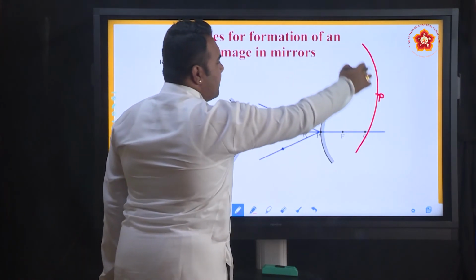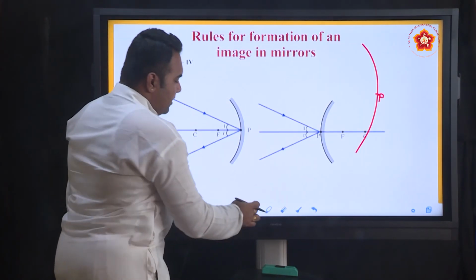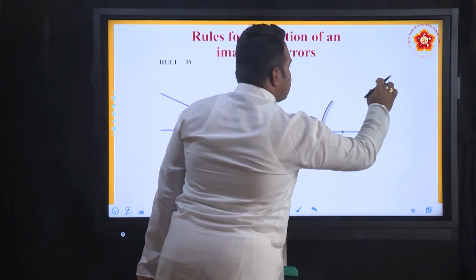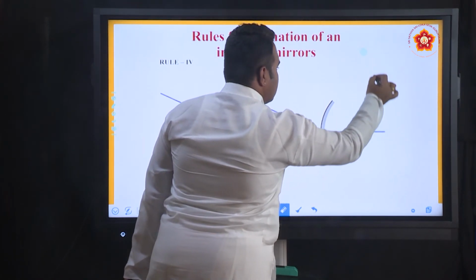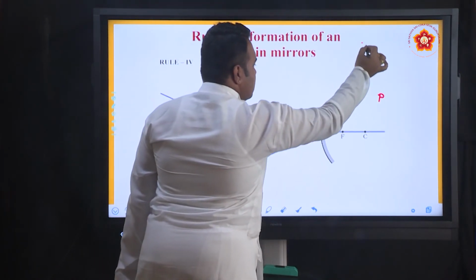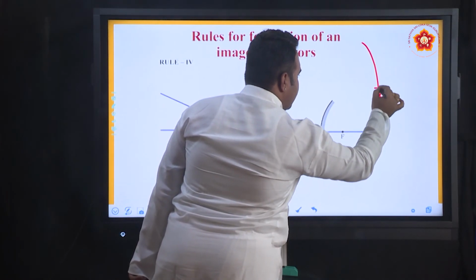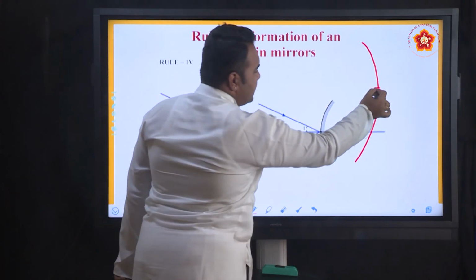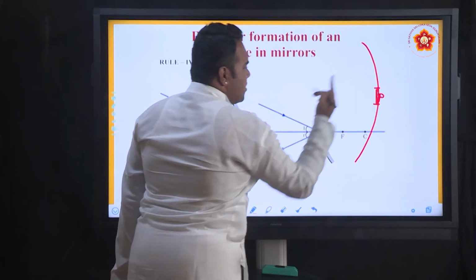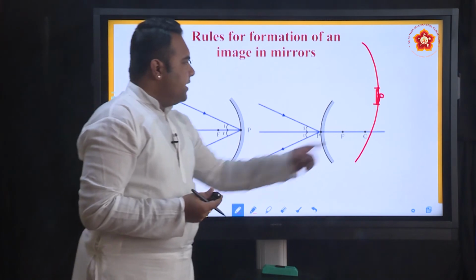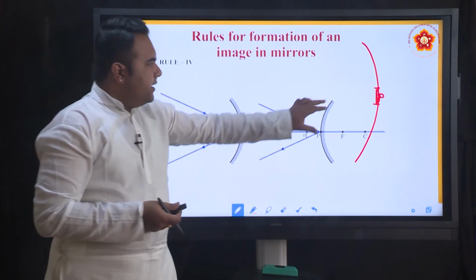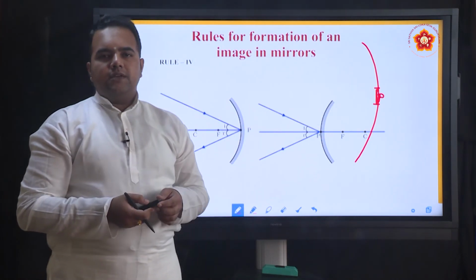Now, the whole part is looking curved, but suppose I focus only on this particular region. I can approximate it like a straight line. This is almost looking straight, if not exactly; it can be approximated as a plane surface.